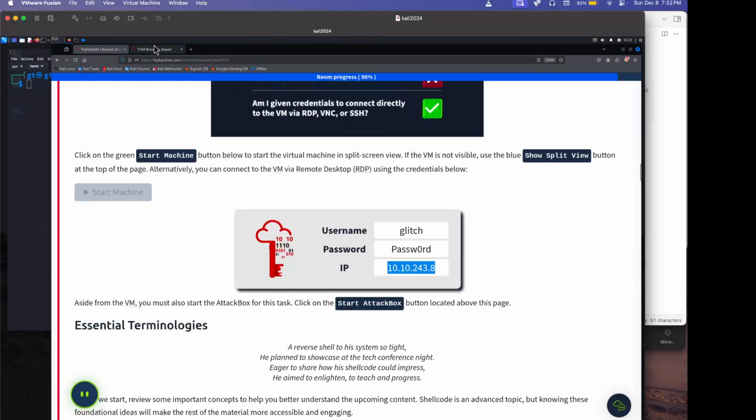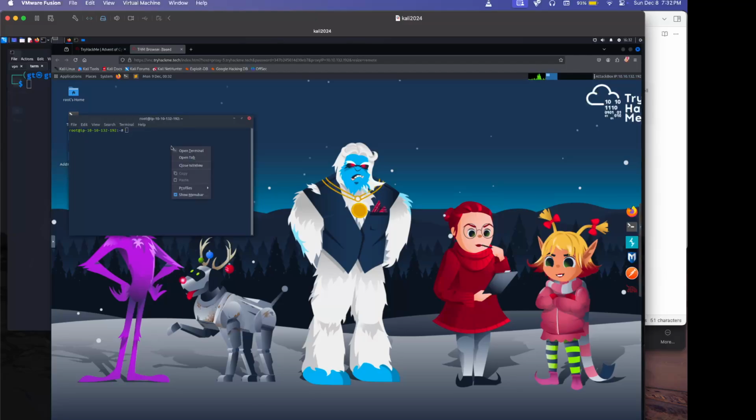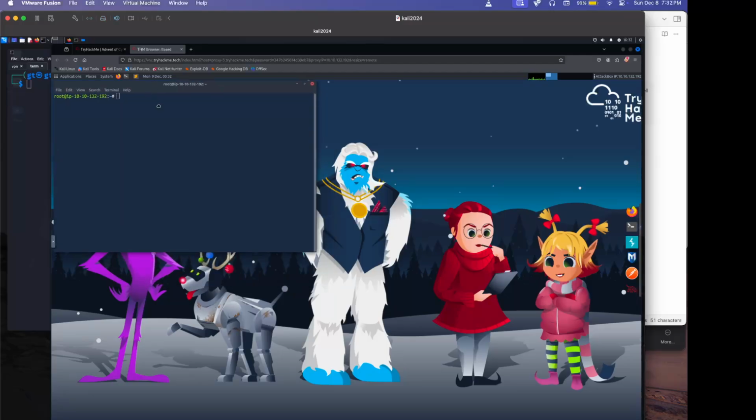So once we start the machine, do you want me to RDP from here? Or what am I doing? Let me view, zoom in, just increase this so people can see. What am I doing? I gotta know.